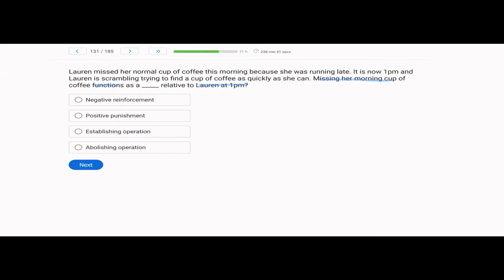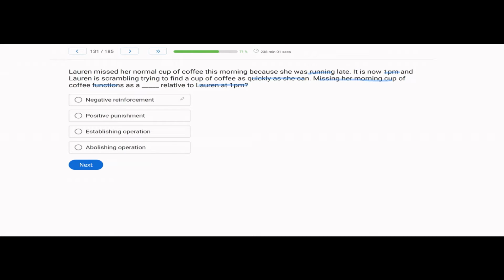What do we know about Lauren? We know Lauren missed a coffee because she was running late. So at 1 p.m., she is scrambling, trying to find coffee as quickly as she can. Now, why would Lauren want to find coffee so quickly at 1 p.m.? Well, she missed her normal cup of coffee. So what has happened to the value of coffee? It's gone up. And what typically increases the value of something? When we talk about the value of something increasing, we're talking about motivating operations. In this case, Lauren was deprived of her cup of coffee, which increased the value of that coffee.